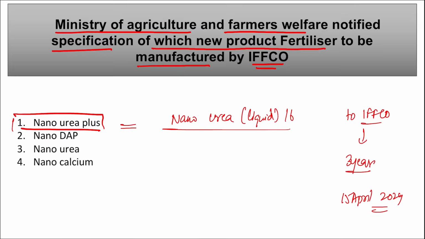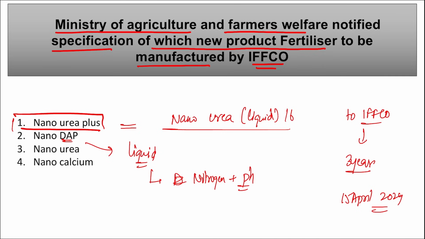Then further, if we talk about Nano DAP, what is this Nano DAP? This DAP here stands for diammonium phosphate. Right, this Nano DAP is a liquid fertilizer that contains nano particles of diammonium phosphate, that is DAP, and this is a rich source of nitrogen and phosphorus. Correct, and this is a specialized form. This Nano DAP is a specialized form of diammonium phosphate that is basically designed to improve the fertilizer's effectiveness.